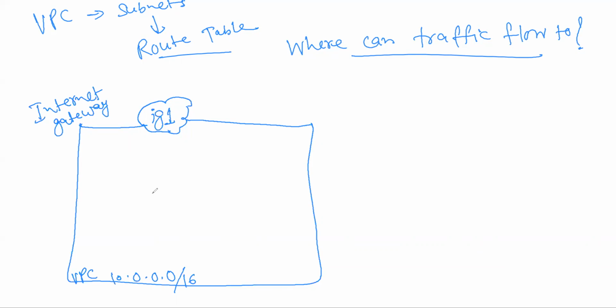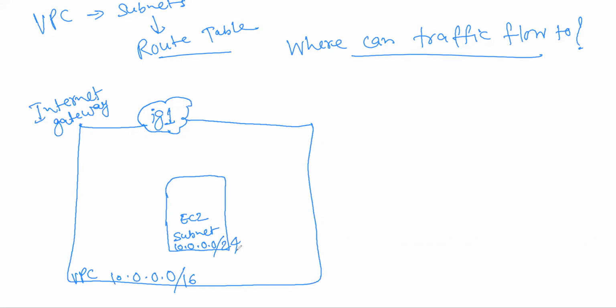So just think of one particular subnet. I'm not drawing all the subnets. You have some EC2 here, right? And this subnet is say 10.0.0.0/24.